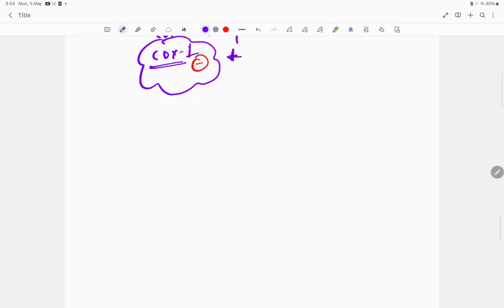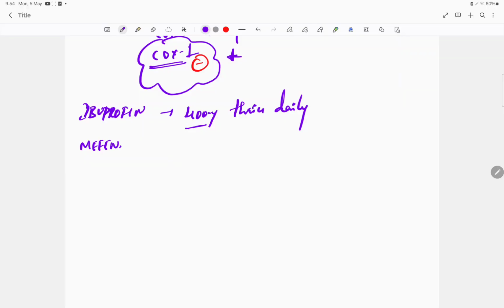So, what is the drug we give? We give ibuprofen. So, what is the dosage? 400 mg thrice daily. Okay. You can also give mefenamic acid. Mefenamic acid also can be given. This mefenamic acid is 500 mg.